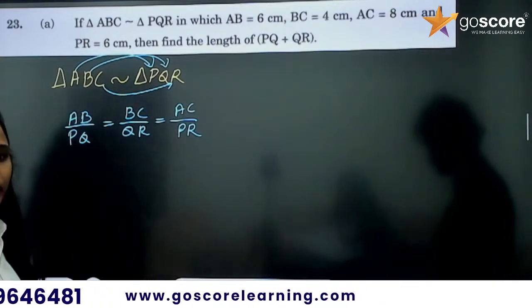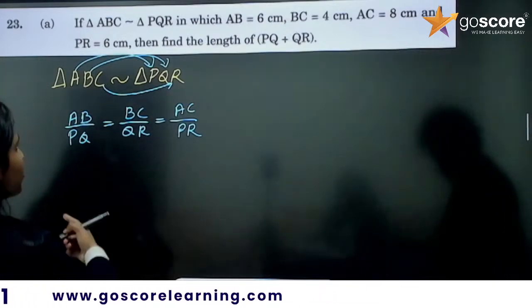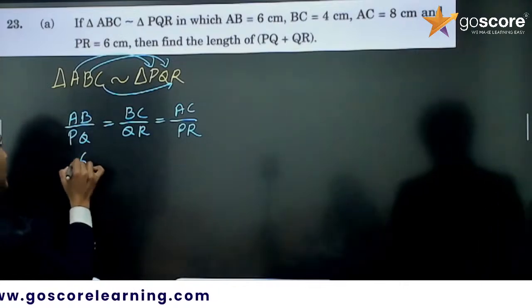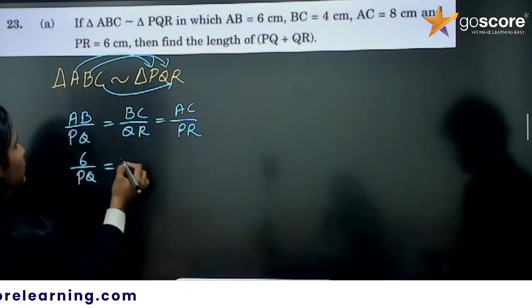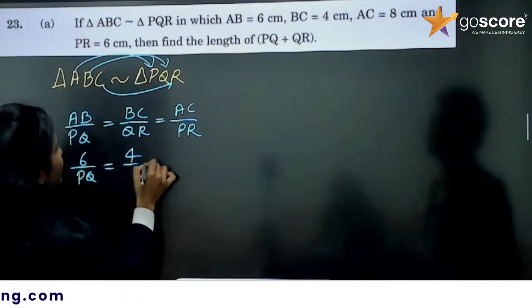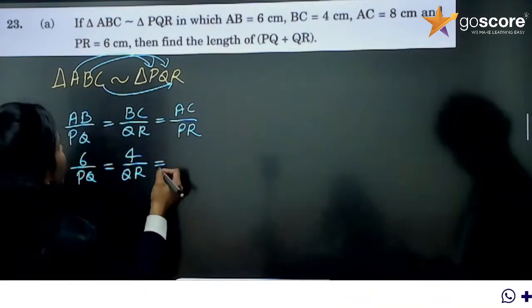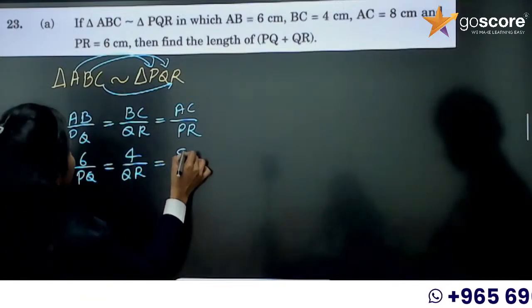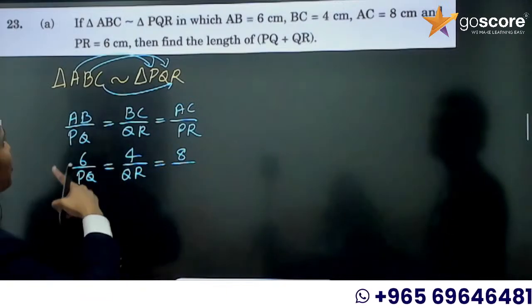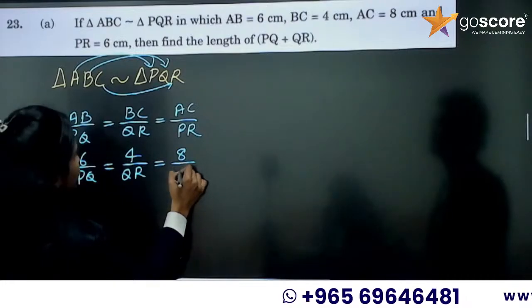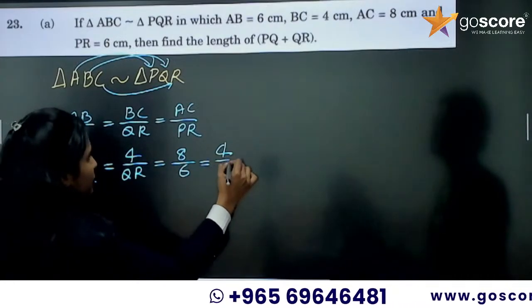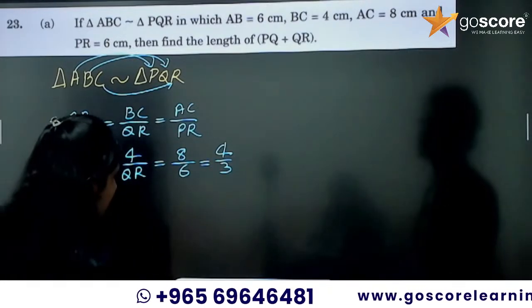Clear? Now put the values. AB is 6 divided by PQ, equal to BC is 4 divided by QR, equal to AC is 8 divided by PR, which is 6. So 8 by 6 we can simplify into 4 by 3.